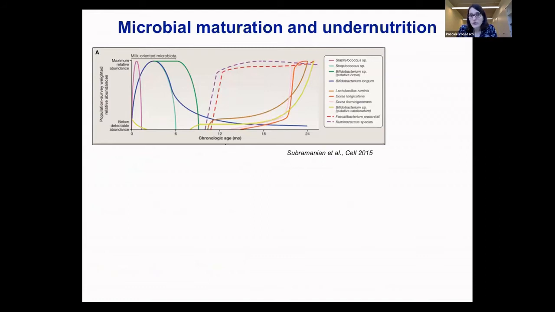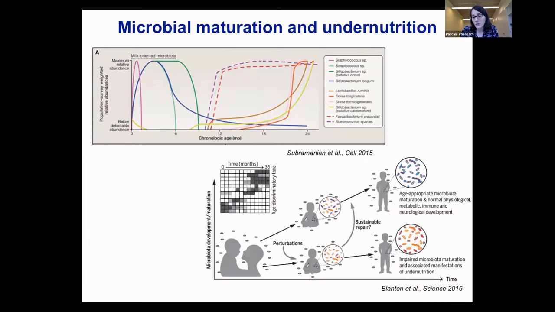So going further, there was then another study looking at the succession of the microbiome in early life. As we heard in the first talk, the microbiome is normally acquired at birth. It then goes through different stages, similar to an ecological succession, and this succession always takes place more or less in the same way.